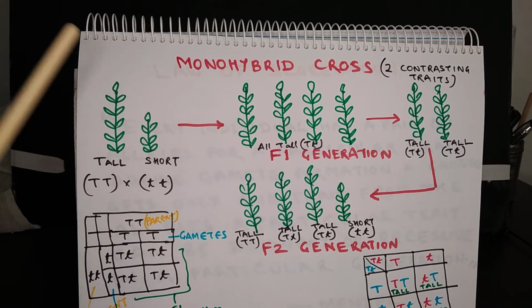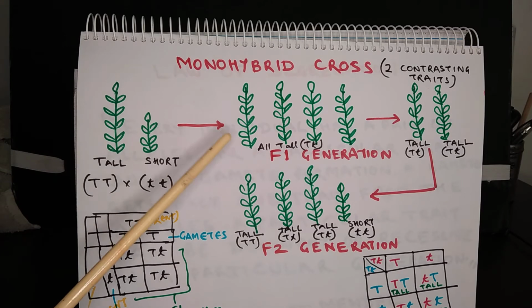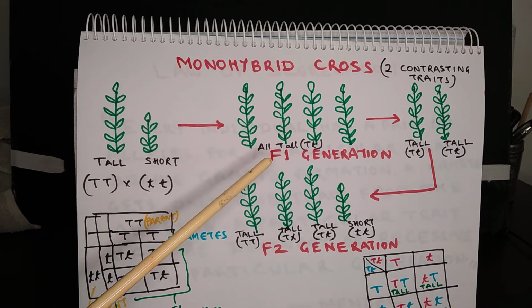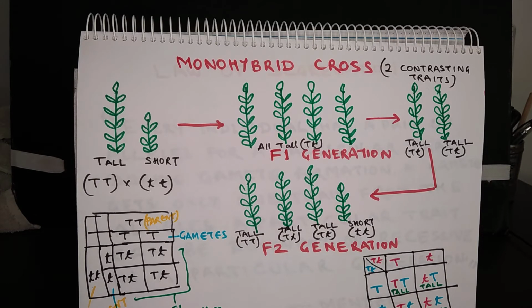So Mendel observed that all the plants in F1 generation, they were tall plants. So what happened to the small height or the shortness of character? Mendel did not have the answer. So he then allowed these plants to self-pollinate among themselves, which resulted in the F2 generation.